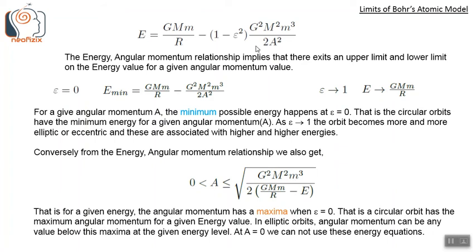Conversely, from the energy and angular momentum relationship here, we also get this. There is an upper limit on angular momentum. That is, for a given energy, the angular momentum has a maxima when epsilon is 0, that is, we get a circular orbit. That is, circular orbit has the maximum angular momentum for a given energy E. In elliptic orbits, angular momentum can be any value below this maxima at the given energy level.